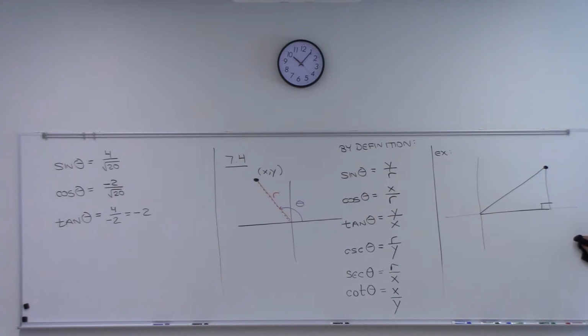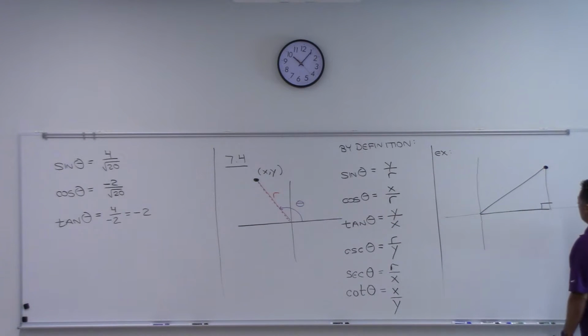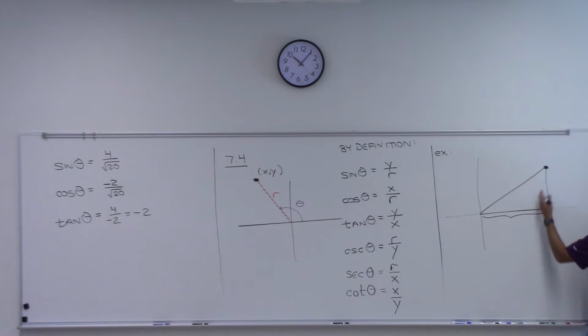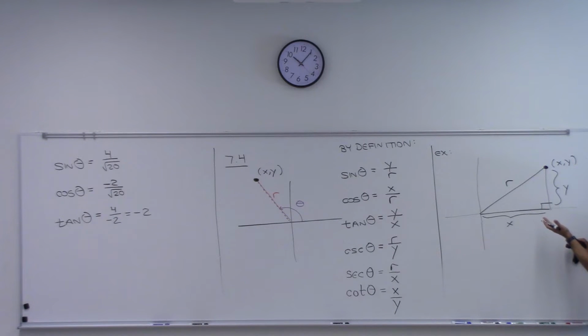That's our point. It's this picture, right? With the point, and I've drawn a triangle. Then I can say that the distance from here to here, that would be the x-coordinate of that point, right? Like if this has a coordinates x and y, this would be the x-coordinate, and that would be the y-coordinate. And then this hypotenuse, I could call it r if I wanted to, right?